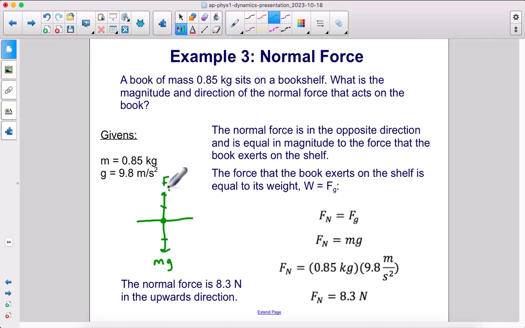That is the normal force, the bookshelf pushing up on the book. And therefore, the normal force is going to be equal to the weight, mg. So we plug in m and g, and we get 8.3 newtons. And the normal force is upwards.